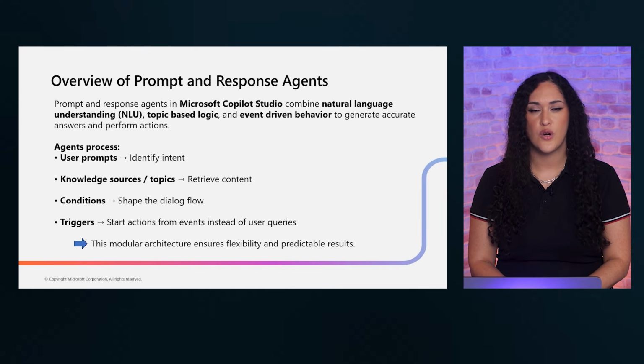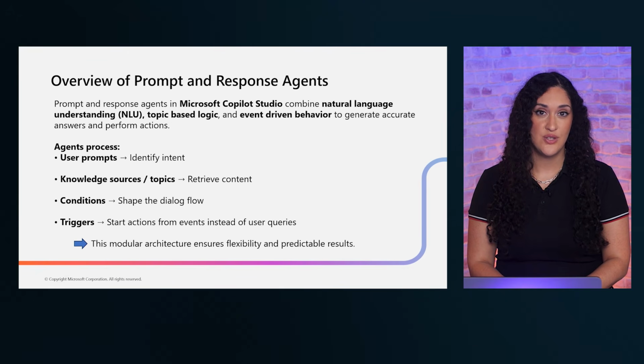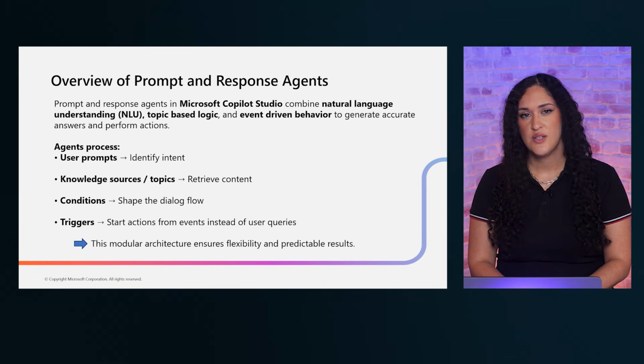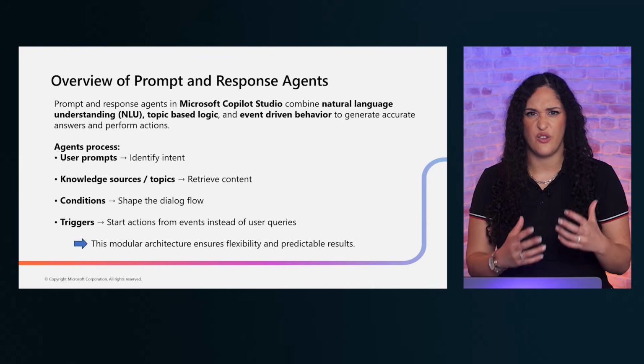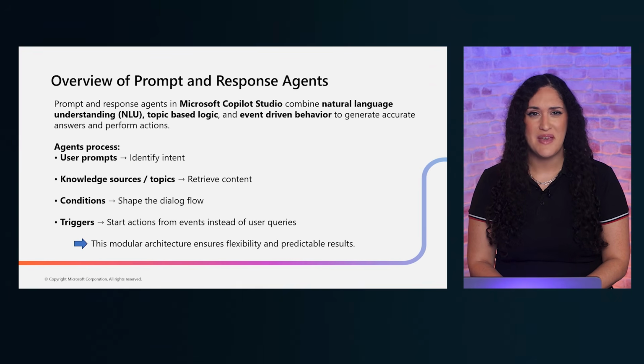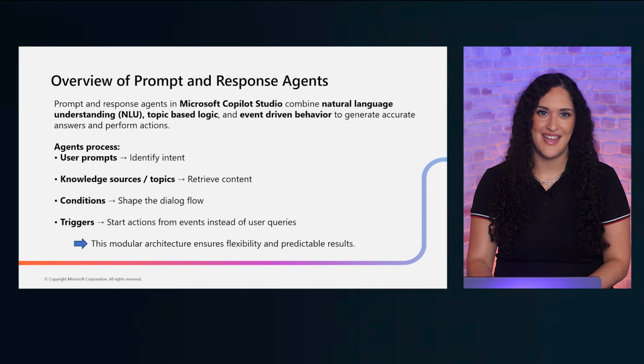The flow works like this. A user sends a prompt, the agent identifies intent and retrieves content from the knowledge sources or topics. Conditions shape the dialogue flow to determine the right response. And triggers can start actions based on events. This combination makes these agents highly flexible and adaptive.